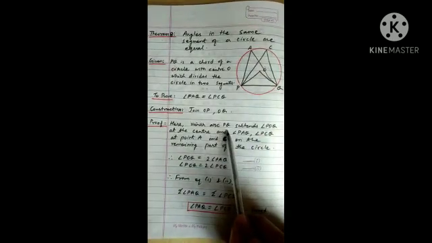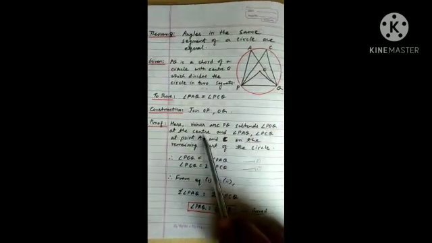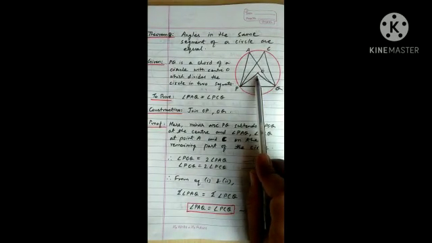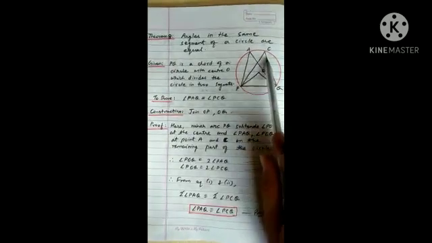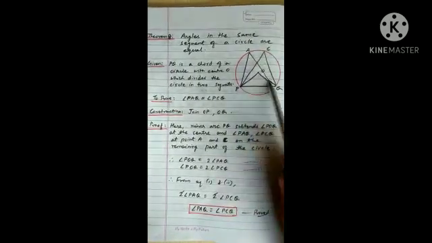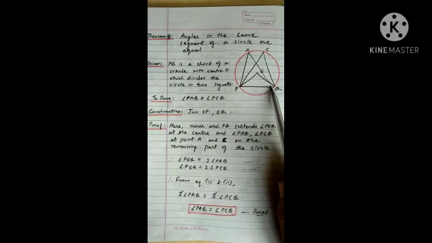Here minor arc PQ subtends angle POQ at the center, as you can see, and angle PAQ and PCQ at points A and C on the remaining major part of the circle.